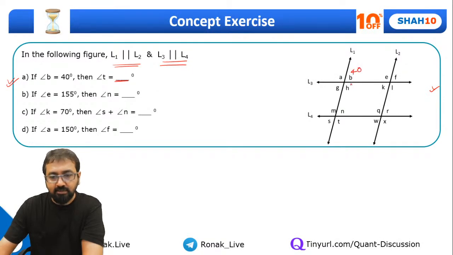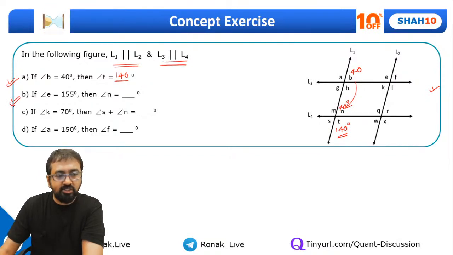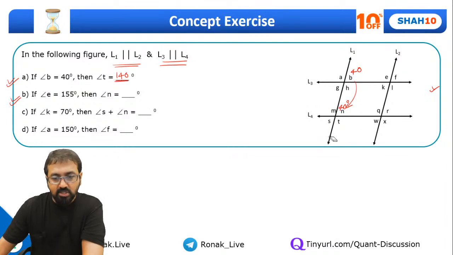B is 40, right? So can I say B and N will be the same, so this will also be 40, corresponding angles, and if this is 40, this has to be 140. Yes, so I'll write down 140 over here. Great. Okay, so let's look at the second one. What about this B part? Angle E is 155. Now let's erase this part because this question is done. So angle E is given as 155. What is angle N?